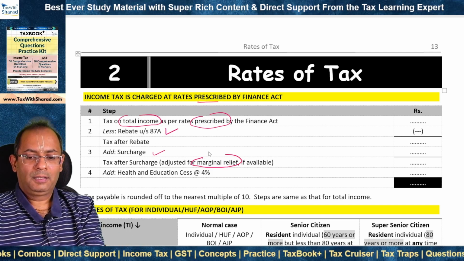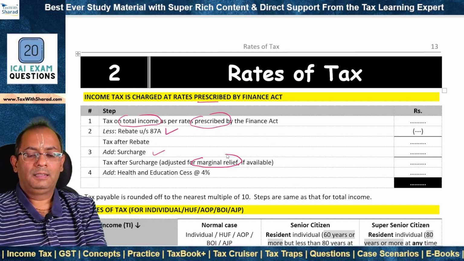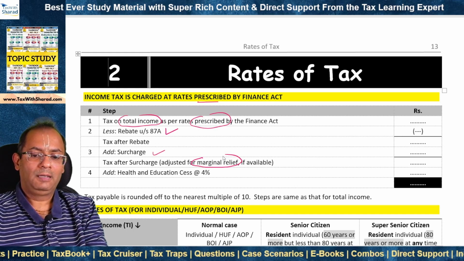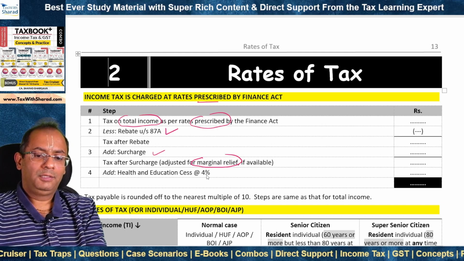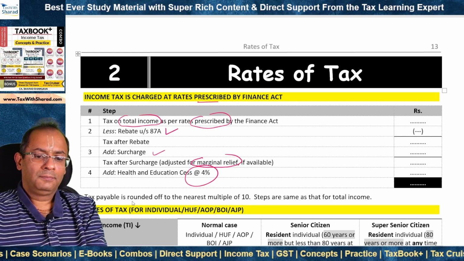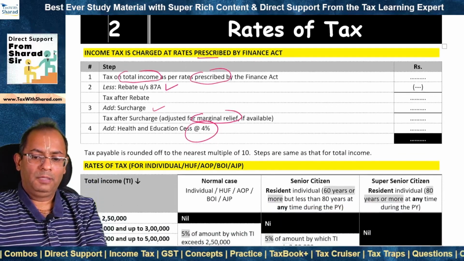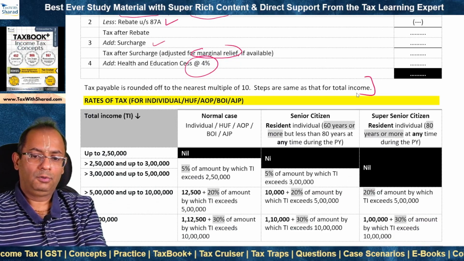Rebate and surcharge cannot be applied at the same time because rebate is not available where total income is more than rupees 5 lakh, while surcharge becomes applicable where total income is more than rupees 50 lakh. To the balance, we add HEC or health and education cess at the rate of 4%. Tax payable is rounded off to the nearest multiple of rupees 10, and the steps are the same as that we have noted for the total income.